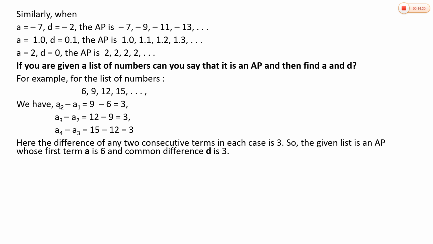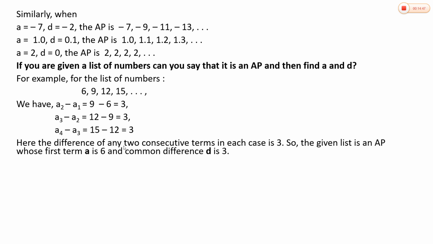If you do A2 minus A1, that means second term minus first term. Here the second term is 9 and the first term is 6. 9 minus 6 is 3. And again for the next, A3 minus A2, 12 minus 9, the answer is 3. A4 minus A3, here also the answer is 3. That means the difference between all the consecutive numbers is the same.